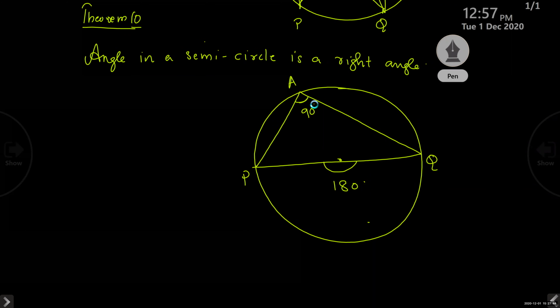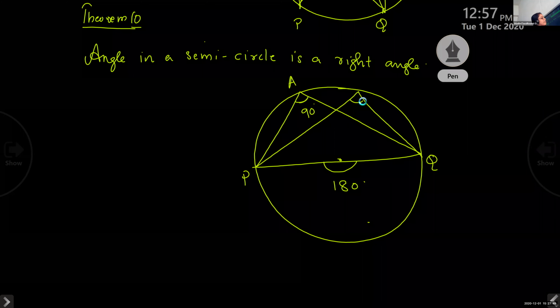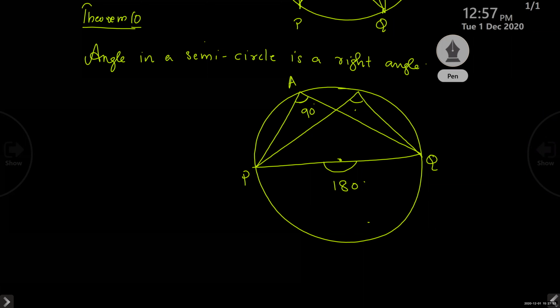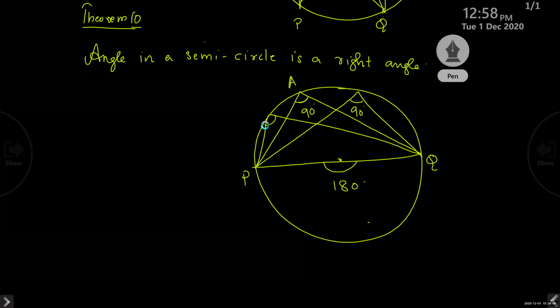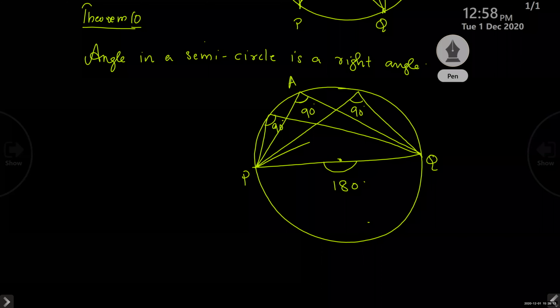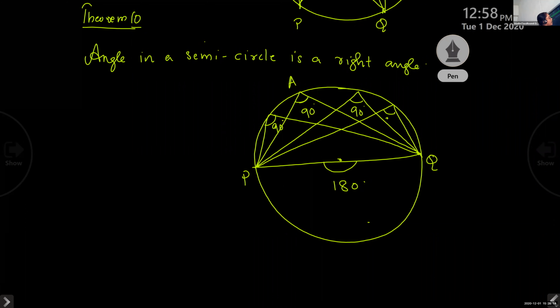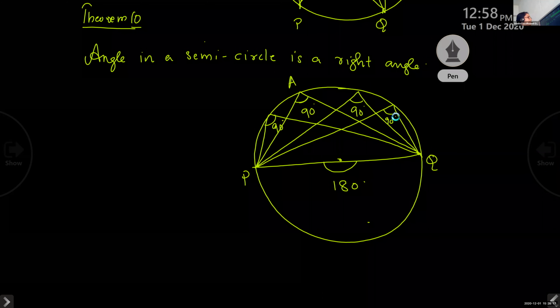Right angle. Let me draw here also. What is that angle, children? 90 degree. Here we are studying two theorems. In this we are applying because angles in the same segment are equal. One theorem. And angle in a semicircle is 90 degree. Did you understand? Yes, ma'am. So what is this one? 90. All are same because angles in the same segment are equal and angle in a semicircle is 90 degree, half of 180. Clear?